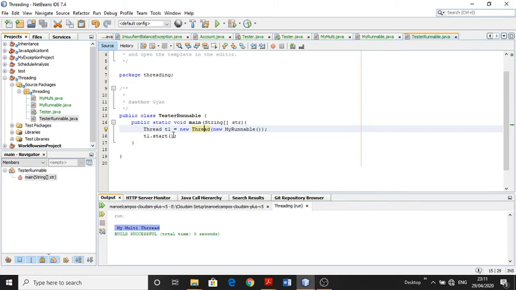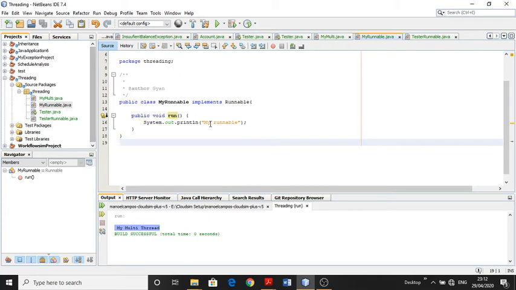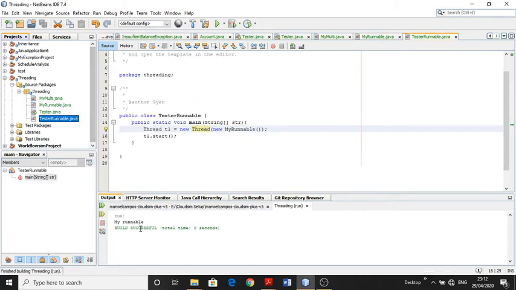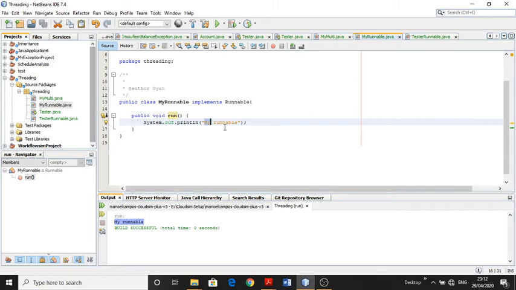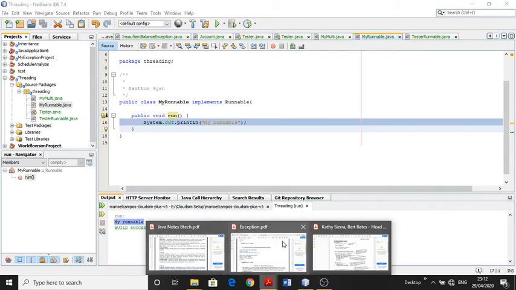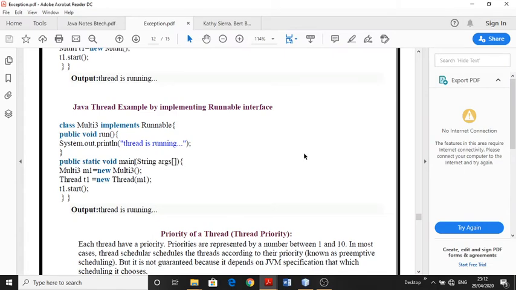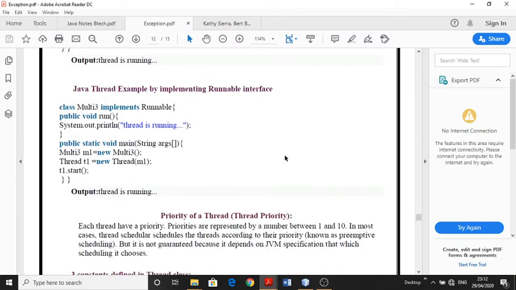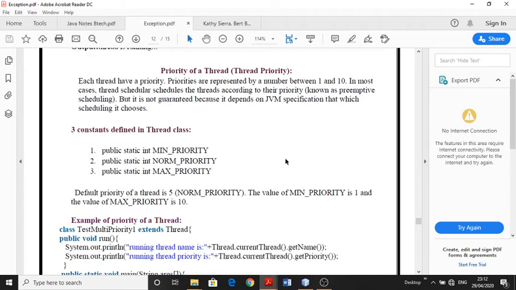Starting this thread ultimately calls the run method of MyRunnable, this method. So now I execute this run file. MyRunnable is printed here. Okay, those were the two different ways of creating threads.